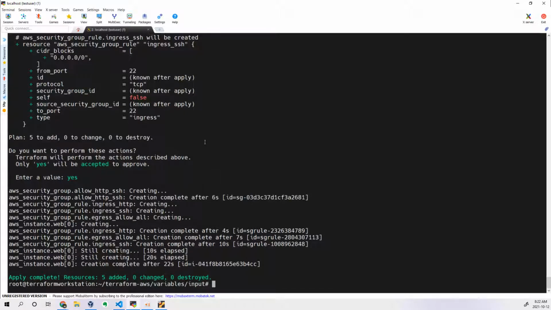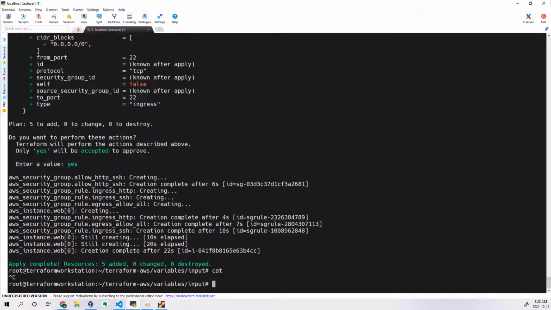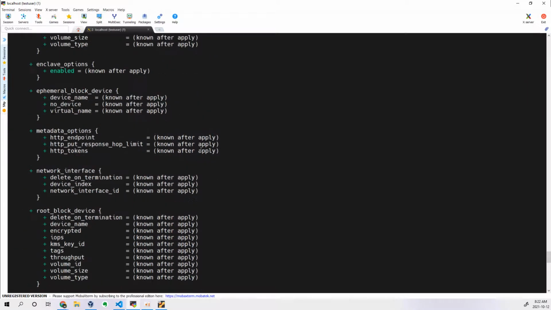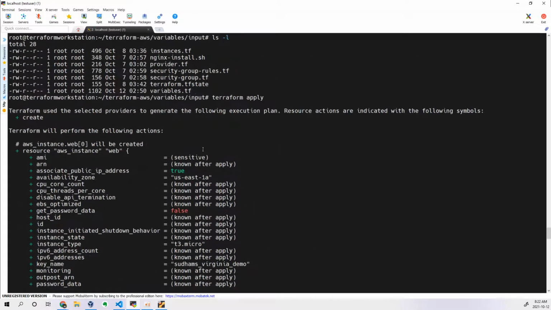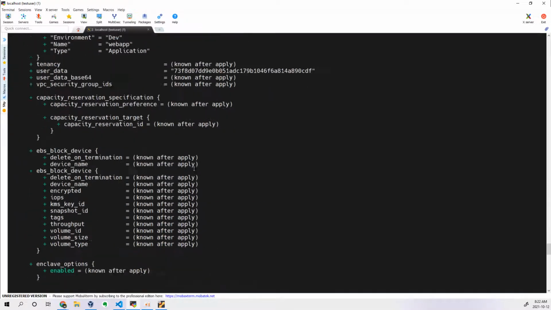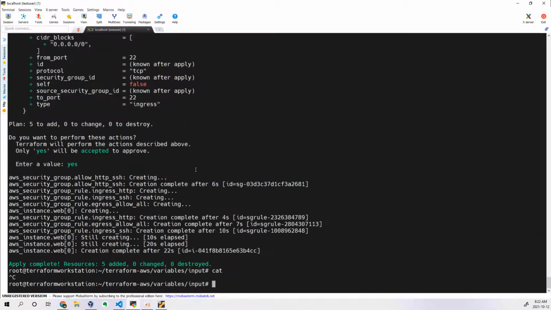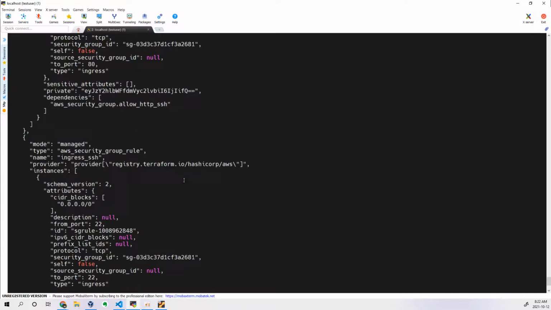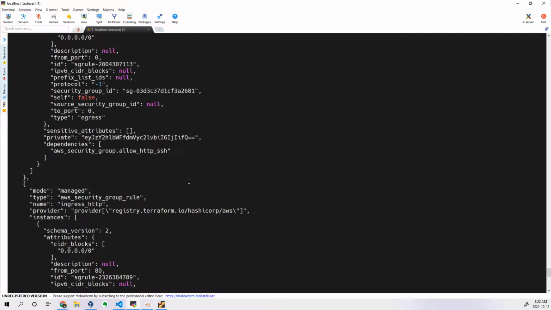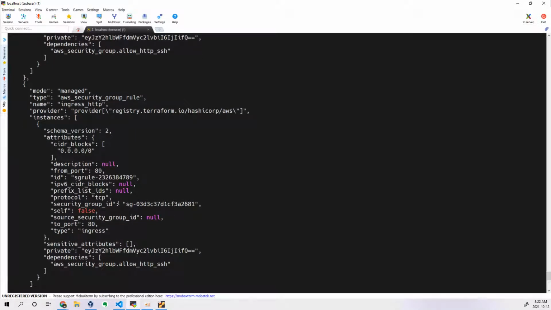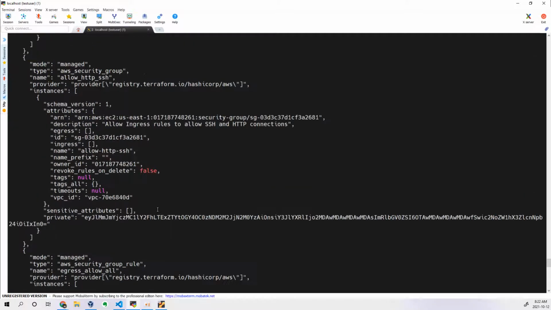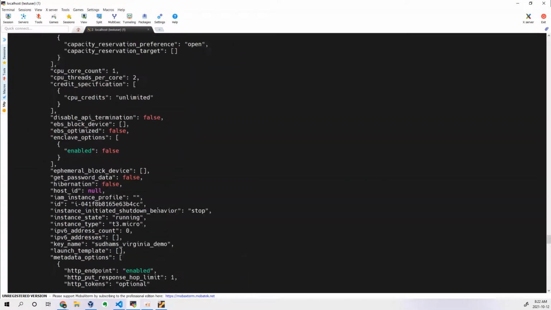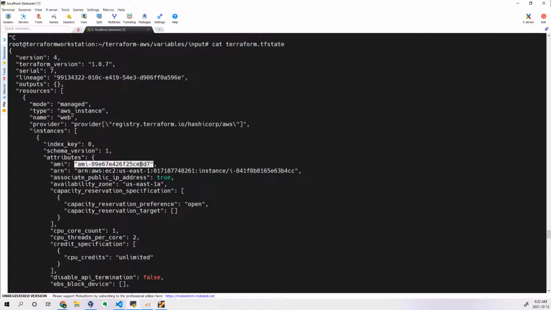Now see, it is telling you not to show the information, right? In the terraform apply also, it has shown that it is sensitive, right? Sensitive information, that's the reason it is not able to display. That is also fine. But what happened to my tf state file? Let's see, terraform state file. If you scroll up and try to see your instance related information, the schema is too big actually. You can see the AMI details, I can see in the terraform state file. Similar to that also password, I can see in this.